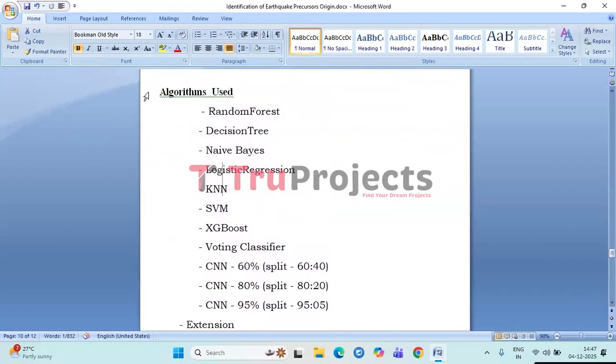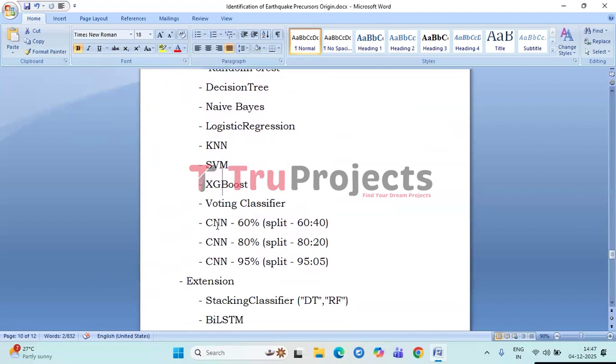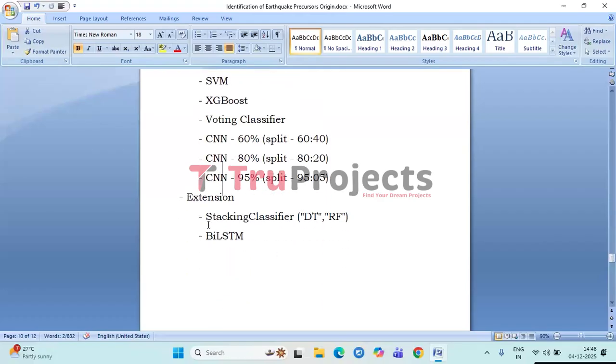The algorithms used in the project are random forest, decision tree, naive Bayes, logistic regression, KNN, SVM, XGBoost, voting classifier, and CNN, trained by splitting 60% to 40%, 80% to 20%, and 95% to 5%. And as an extension, we use stacking classifier and LSTM.